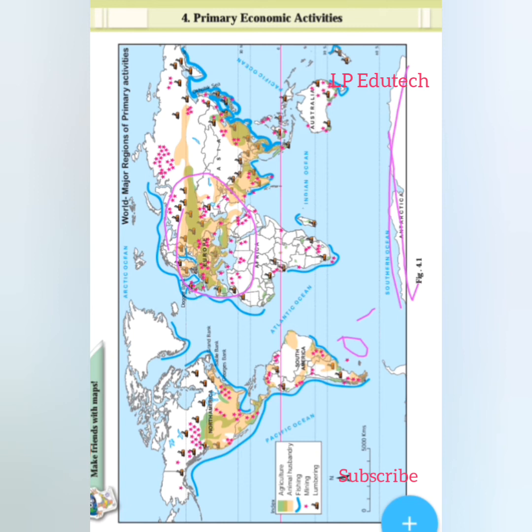Which primary economic activities are found to the south of the Tropic of Capricorn? To the south of the Tropic of Capricorn, the world's fishing is mostly carried out in the Pacific Ocean. So here we have the Pacific Ocean, Indian Ocean, Atlantic Ocean, again the Pacific Ocean. This is the equator line, and here the world's fishing is mostly carried out in the Pacific Ocean.